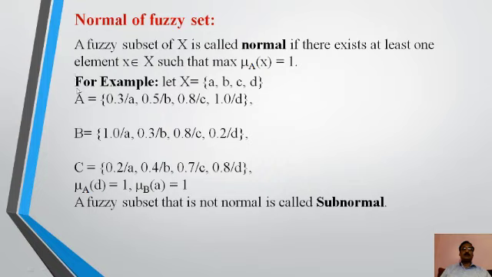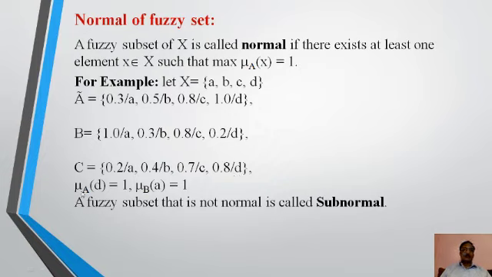Here we see in these membership functions of the fuzzy sets, in A we have 1 at the position of D. In B we have 1 at the position of A, but in C there is no 1 in this set.